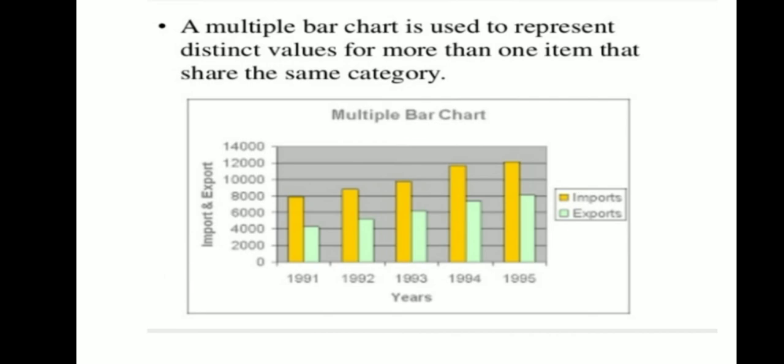Now another form of a bar diagram is a multiple bar chart or a multiple bar diagram. Both are the same. A multiple bar chart is used to represent distinct values for more than one item sharing the same category. This example shows two variables such as import and export. So a multiple bar diagram shows more than one variable, and the comparison becomes easier.